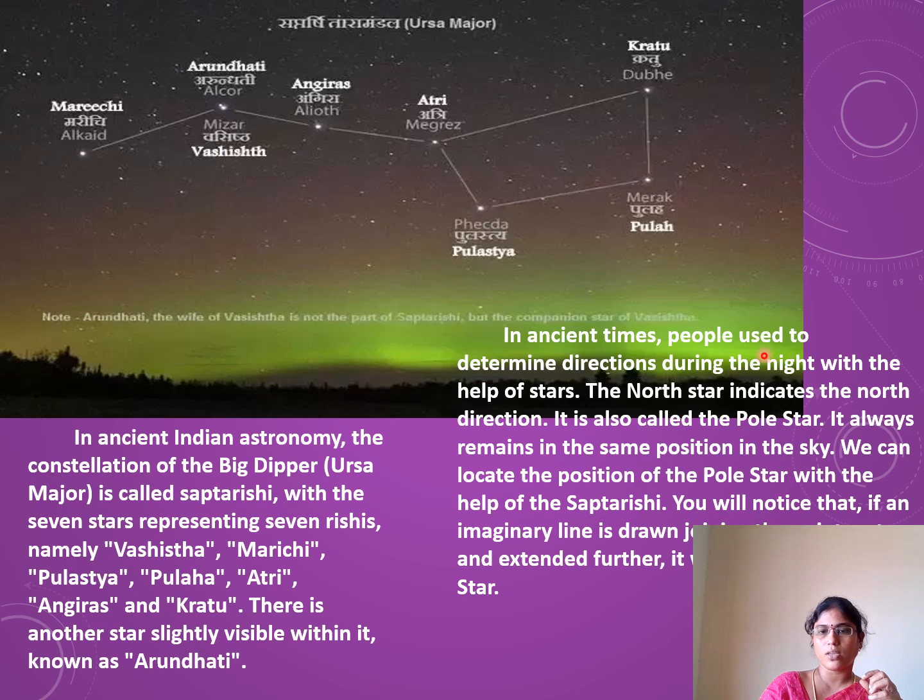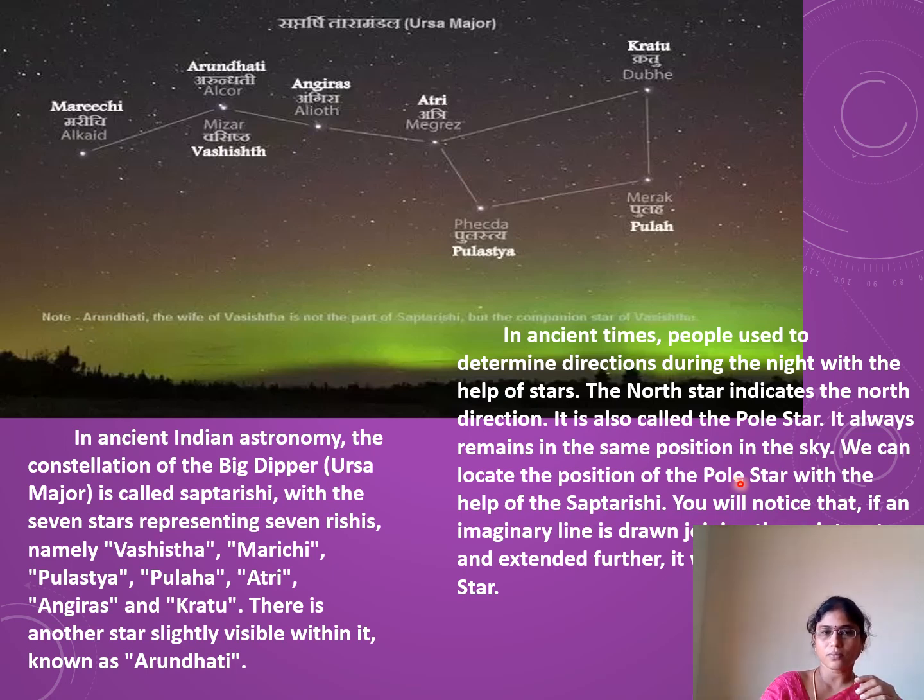So most people in ancient times used this pole star. We can locate the position of the pole star with the help of the Saptarishi. You will notice that if an imaginary line is drawn joining the pointer stars and extended further, it will point to the pole star.